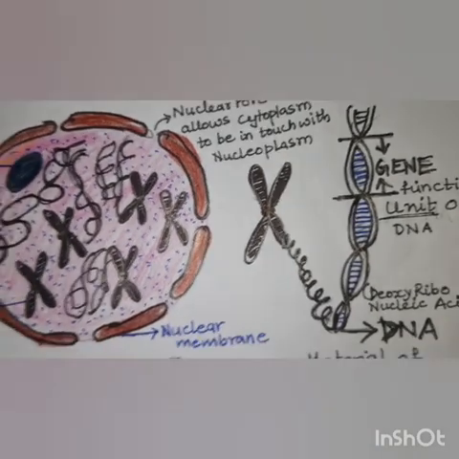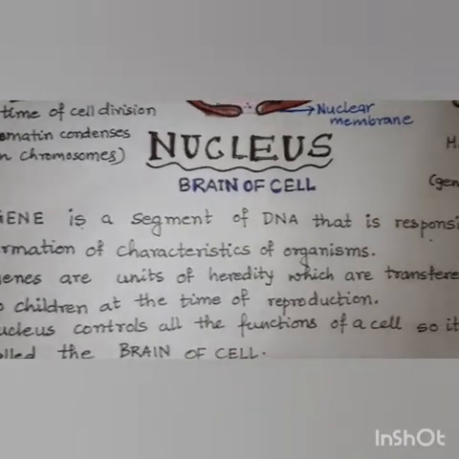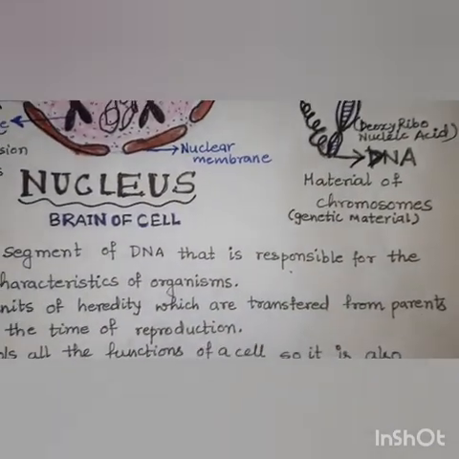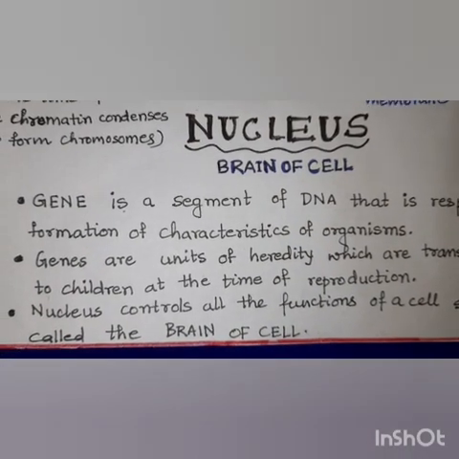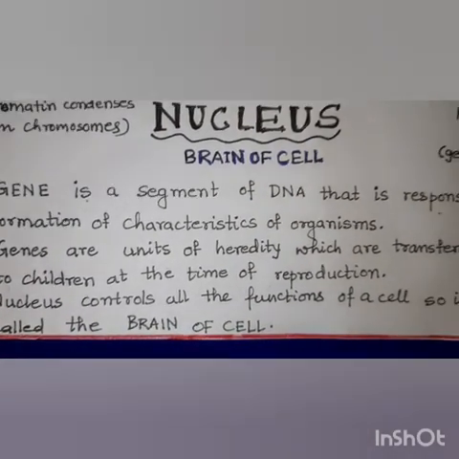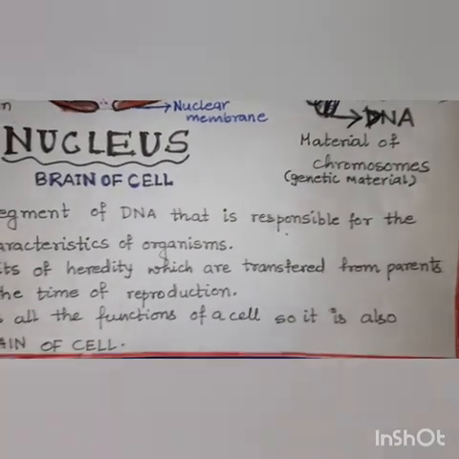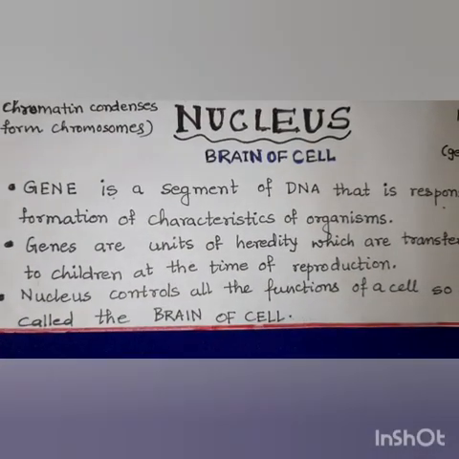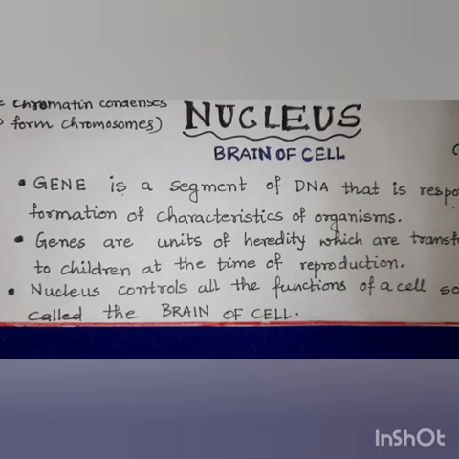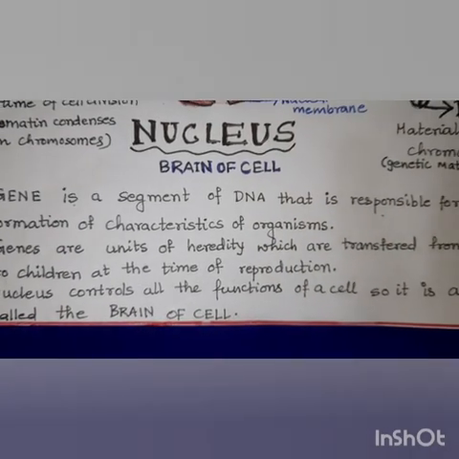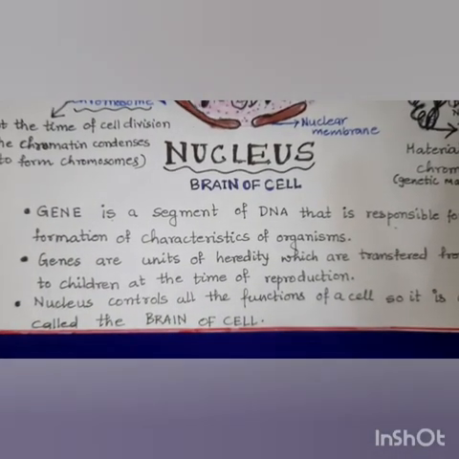So let us sum up here. The gene is a segment of the DNA that is responsible for the formation of characteristics in an organism. Genes are also called units of heredity, which are transferred from parents to the children at the time of reproduction. And the nucleus controls all the functions of a cell, so it is also called the brain of the cell.